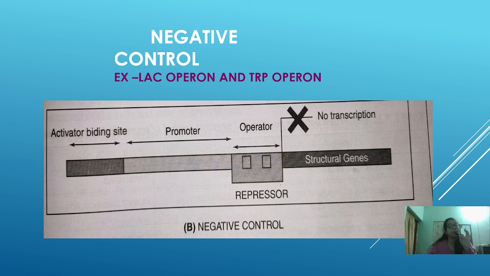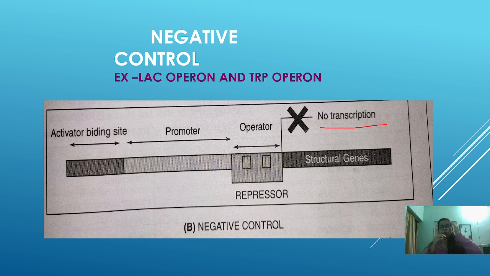The repressor blocks the pathway of the RNA polymerase, as a result of which the RNA polymerase can't move to the structural genes, and therefore no transcription takes place. So by this you come to know how the repressor negatively controls the regulation.